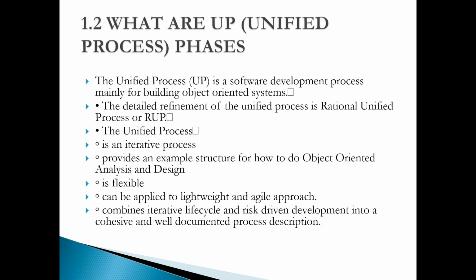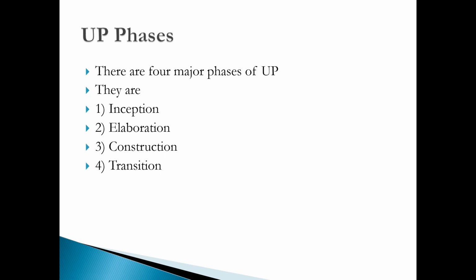Okay. Next, UP phases. The unified process has 4 major phases. They are inception, elaboration, construction, and transition. What are the 4 major UP phases?